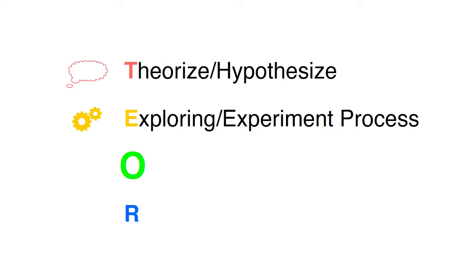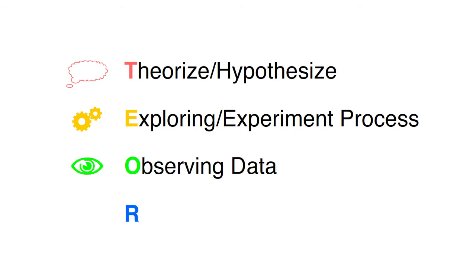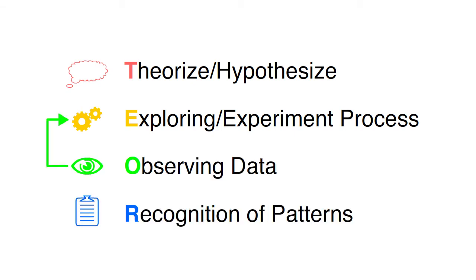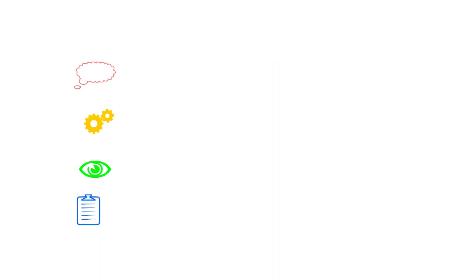The last two letters, O and R, are in support of the first two in reverse order. Observation of data is in support of experiments. Recognition of patterns is in support of both concluding and, more importantly, theorizing.